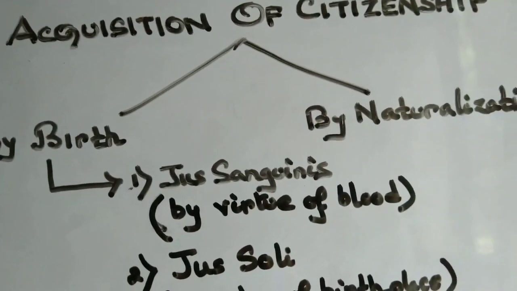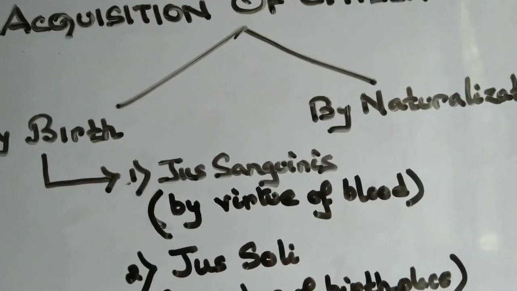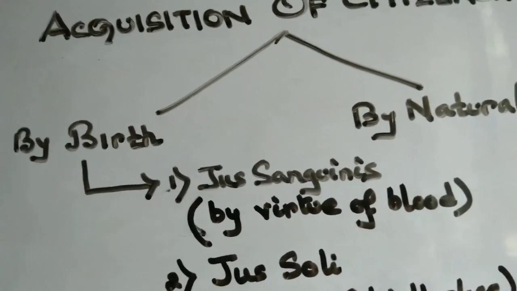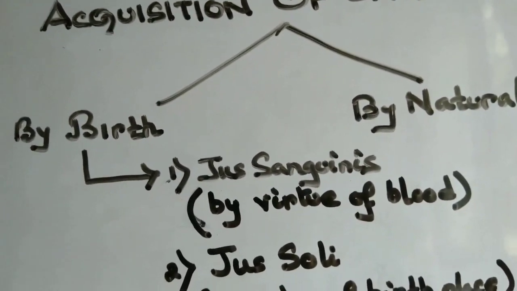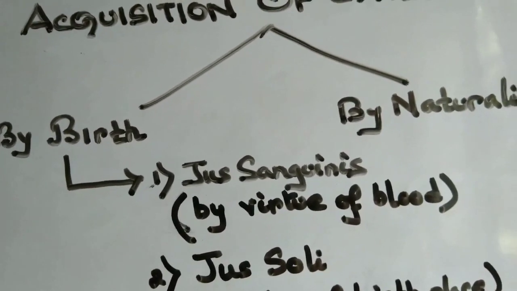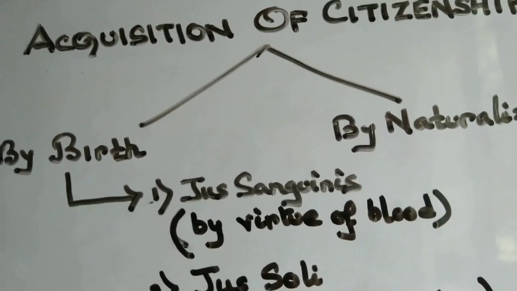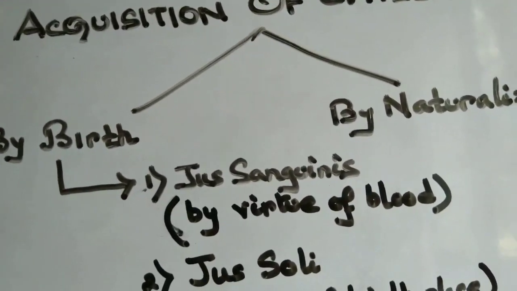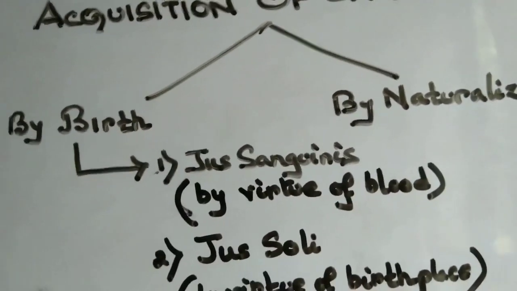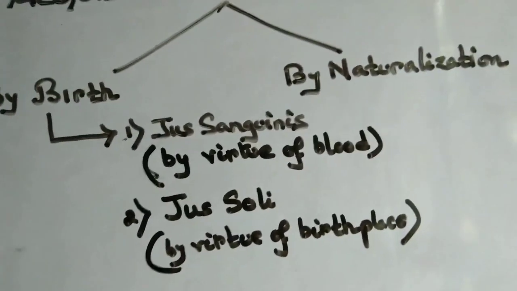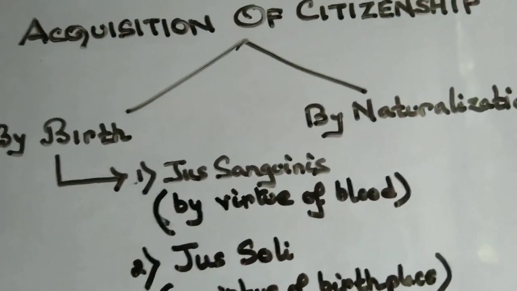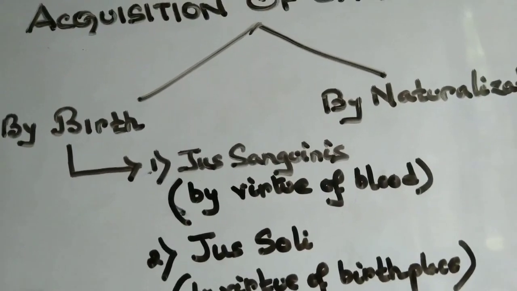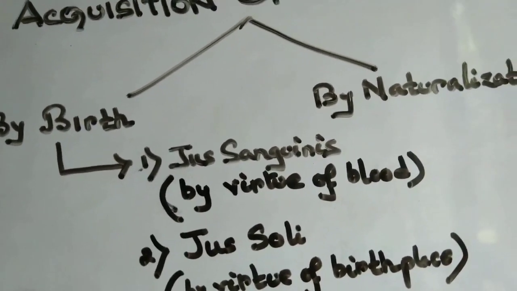Here, the place of birth is more important, and if a child is born in a ship or an aircraft, then it will be treated as birth in the country with which the ship or the aircraft is registered. Both these methods, jus soli and jus sanguinis, are not flawless, that is, they are not completely devoid of any kind of disadvantages.